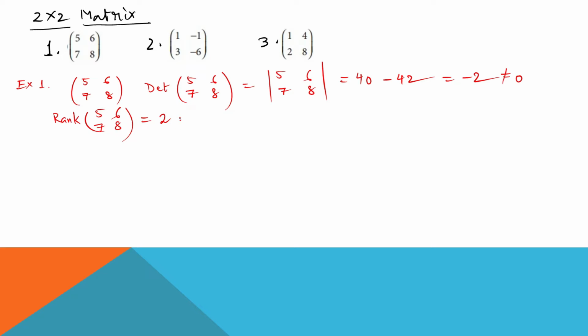Until and unless the determinant value is 0, the rank of a 2 cross 2 matrix is always 2. If the determinant value is 0, then the rank of the matrix will be 1. So let us check the second example. Example 2: 1, minus 1, 3, minus 6.